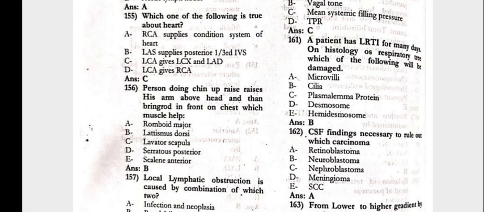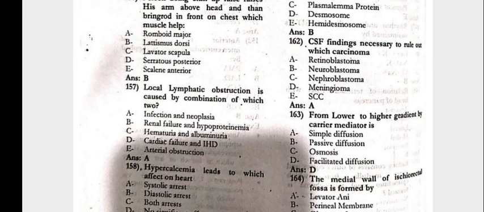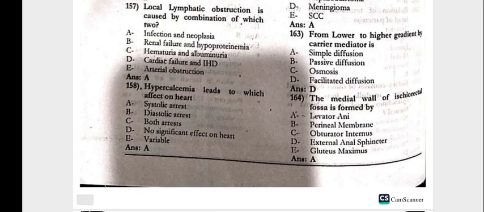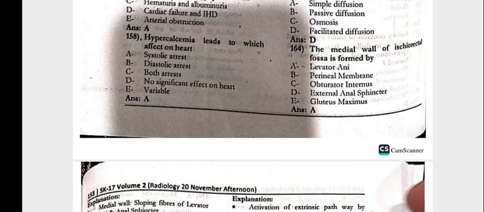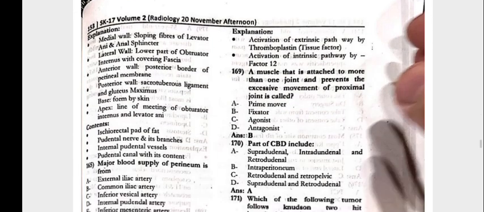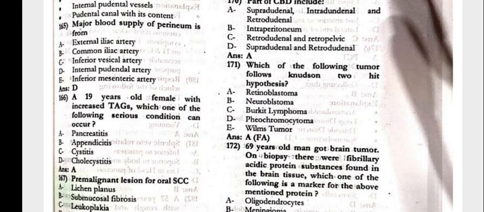The patient has LRTI for many days. On histology, respiratory tree, which of the following will be damaged? That is the cilia. The CSF finding necessary to rule out which carcinoma, the retinoblastoma. From lower to the higher gradient by the carrier mediator is the facilitated diffusion. The medial wall, the ischioanal fossa, is formed by the levator ani. Next, 165. The major blood supply of the perineum is from the internal pudendal artery.